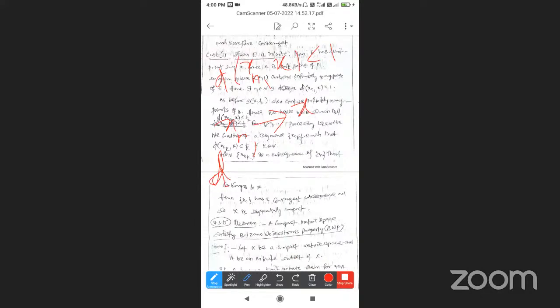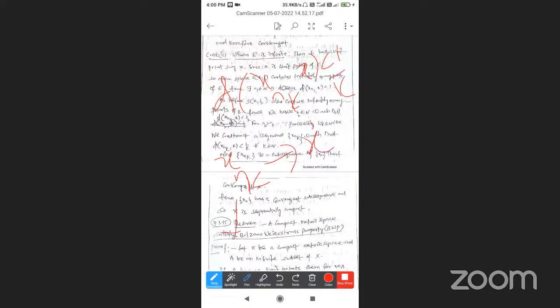Okay. d(x_{n2}, x) is less than 1/2, so x_{n2} converges to x. Next, d(x_{n3}, x) is less than 1/3, meaning this sequence x_{n3} converges to x. Similarly d(x_{nk}, x) is less than 1/k, so the sequence x_{nk} converges to x.